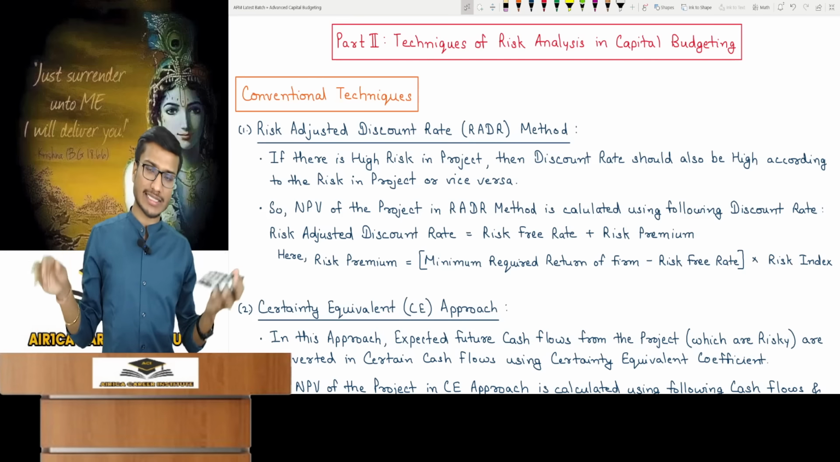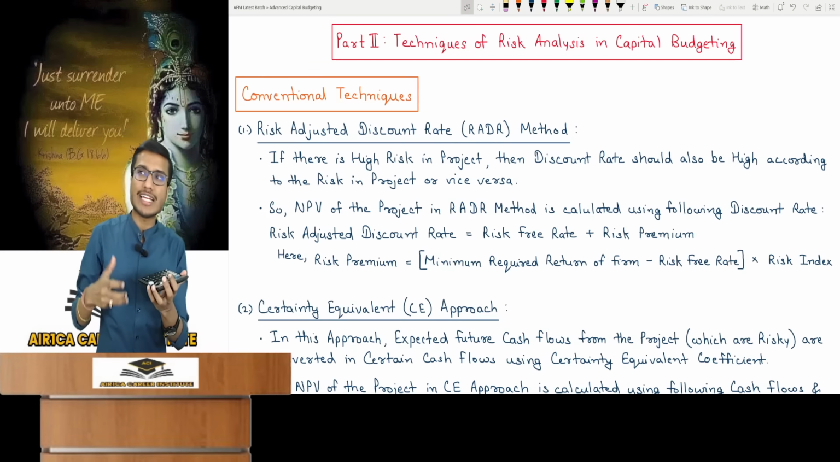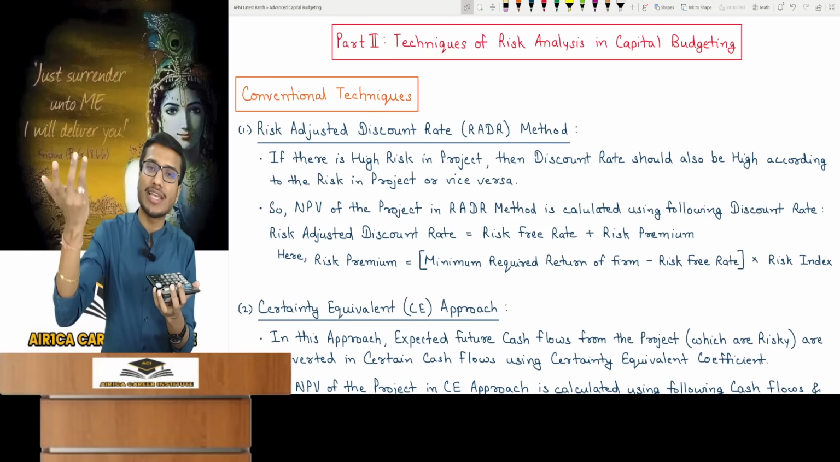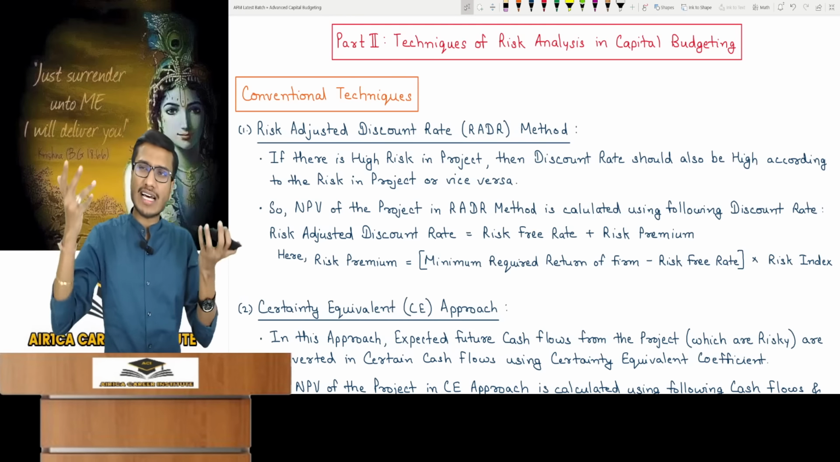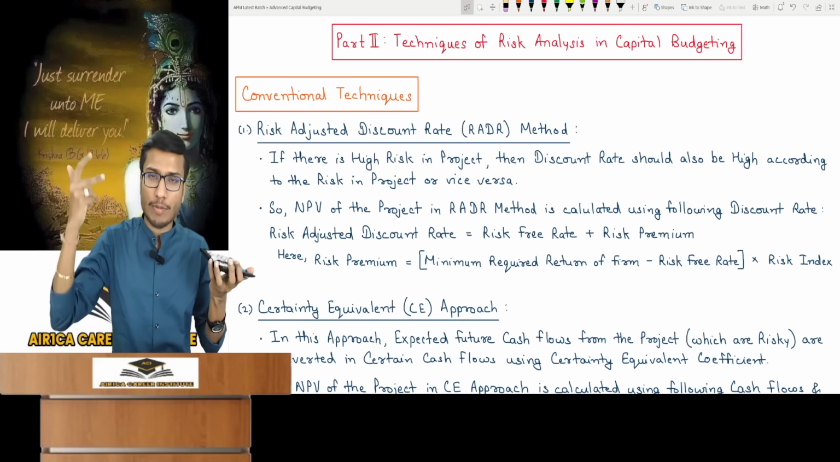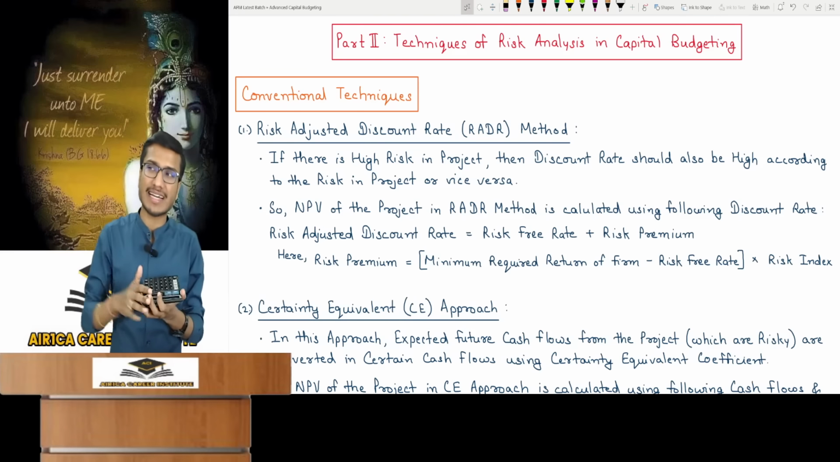The economy can go up and down. Governments can change. Anything can happen in the future. Cash flows I have thought of, it's not necessary they will be the same. They can be more, they can be less. So sir, what is the risk, more or less? Risk is on both sides. Positive, negative risk is on both sides. But we generally measure risk in terms of downside.